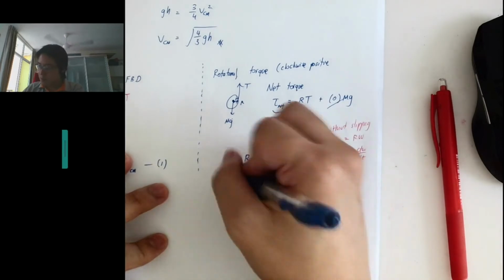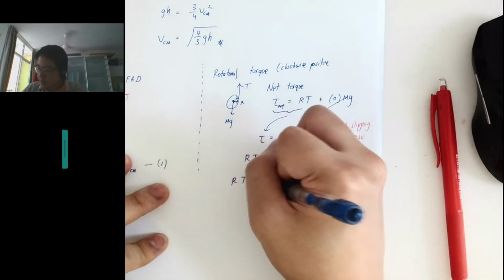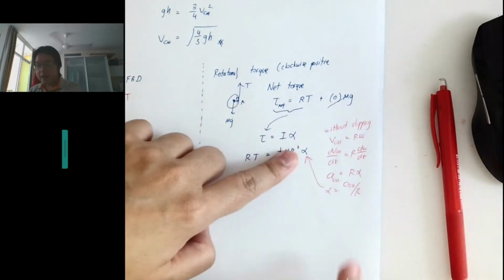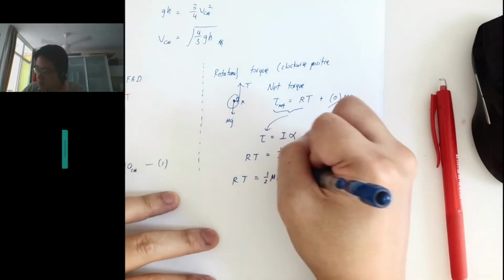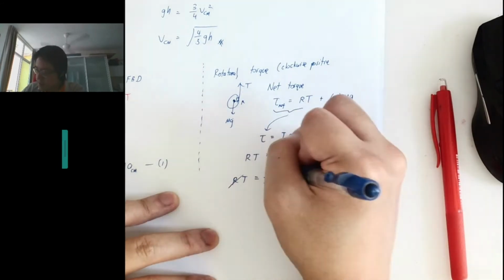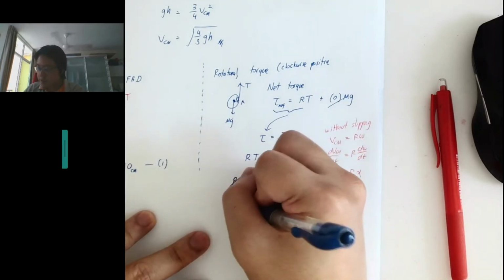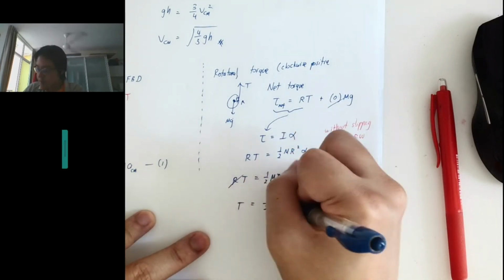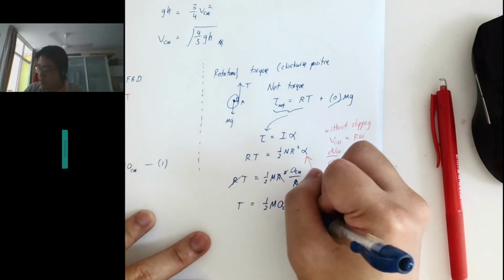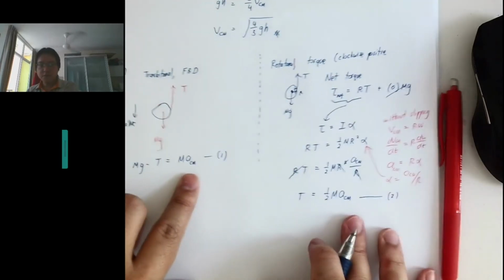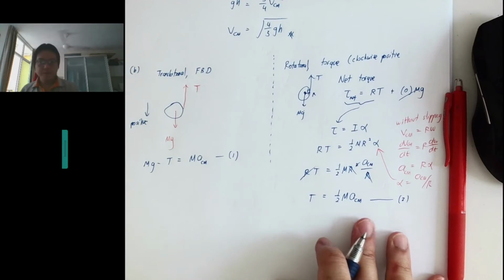So what I have now is RT is half mr squared, and alpha is a_cm over R. So I can cancel the R everywhere, and I got this: my tension is half m a_cm. Right, so I got 2 equations now, equation 1 and equation 2.